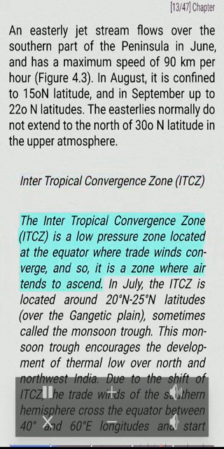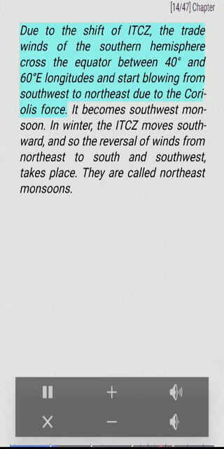Intertropical Convergence Zone, ITCZ. The Intertropical Convergence Zone, ITCZ, is a low-pressure zone located where trade winds converge, and so, it is a zone where air tends to ascend. In July, the ITCZ is located around 20 degrees north to 25 degrees north latitudes, over the Gangetic Plain, sometimes called the monsoon trough. This monsoon trough encourages the development of thermal low over North and Northwest India.